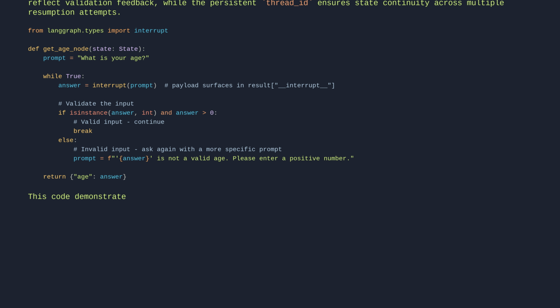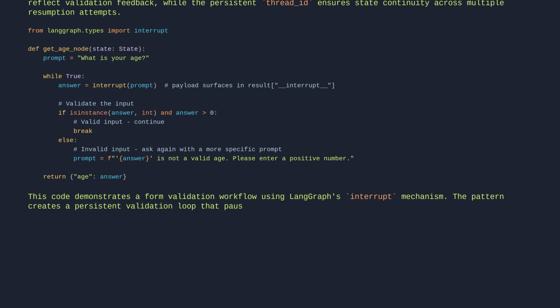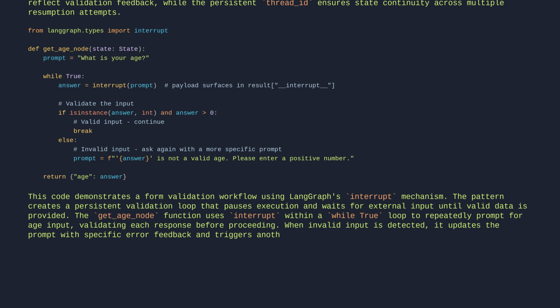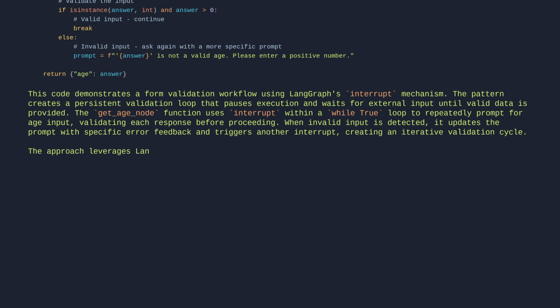This code demonstrates a form validation workflow using LangGraph's interrupt mechanism. The pattern creates a persistent validation loop that pauses execution and waits for external input until valid data is provided. The getAgeNode function uses interrupt within a while True loop to repeatedly prompt for age input, validating each response before proceeding. When invalid input is detected, it updates the prompt with specific error feedback and triggers another interrupt, creating an iterative validation cycle. The approach leverages LangGraph's checkpointing system to maintain state between interruptions.